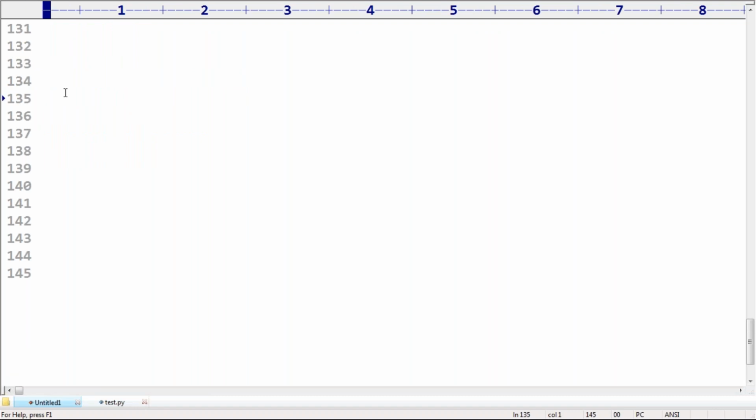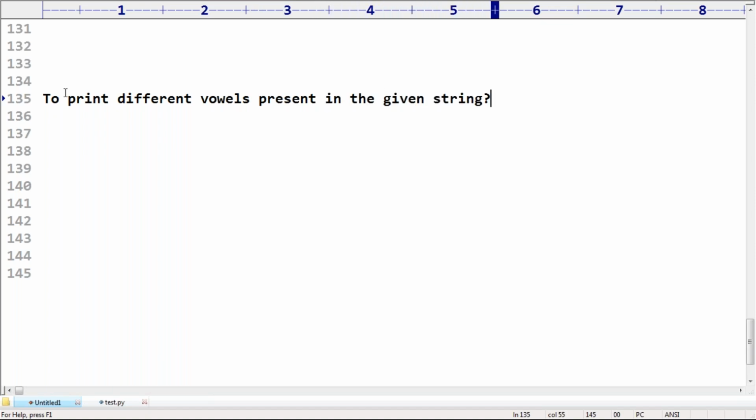Write a program to print different vowels present in the given word, in the given string. I will give one string. In this string, what are the various different vowels available? Somewhere we covered this example, right? In the case of list, I explained, I hope. Different vowels present inside the given string, can you please list out?